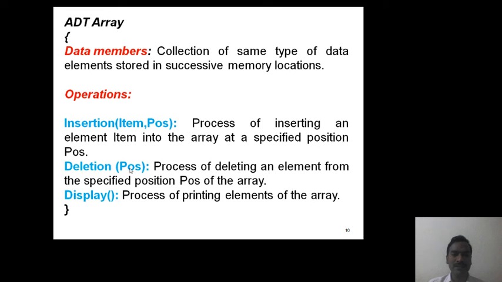This operation refers to the process of deleting an element from the array at the specified position POS. Display refers to the process of printing elements of the array. So these are different types of operations that can be applied on the array data structure. You are all familiar with these operations.